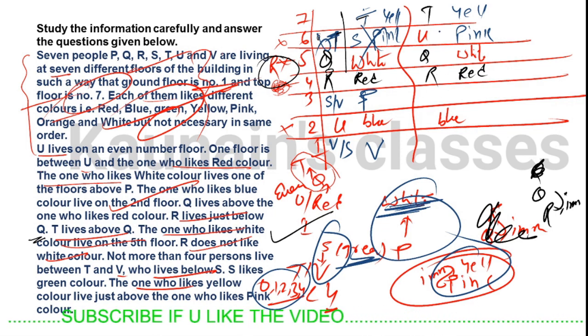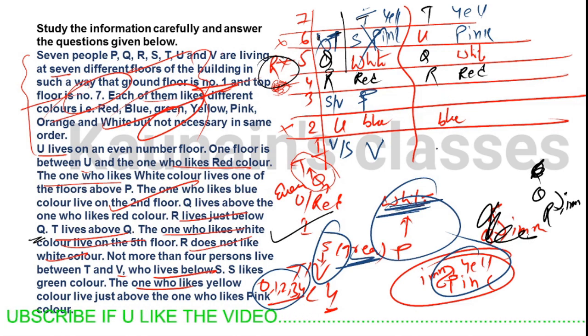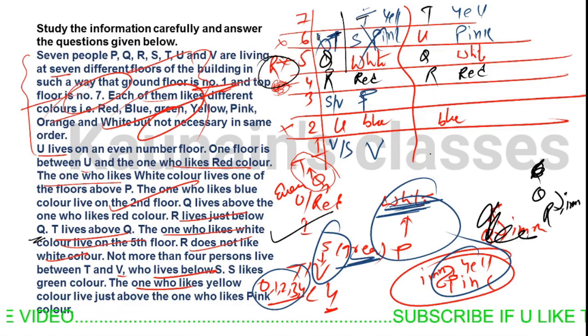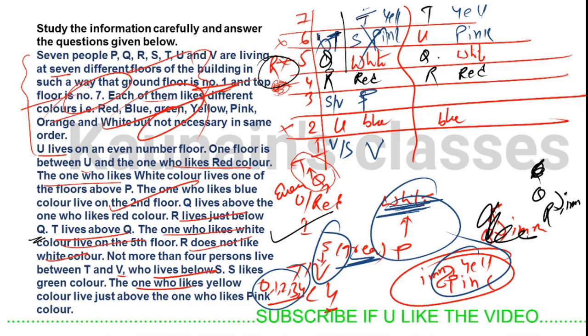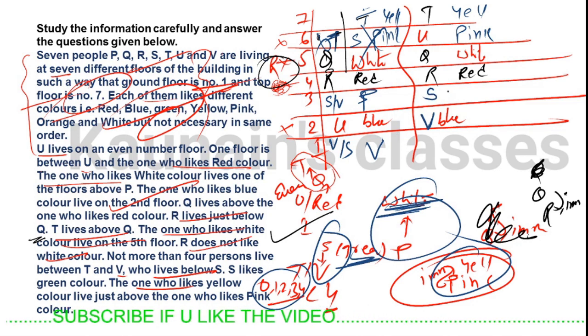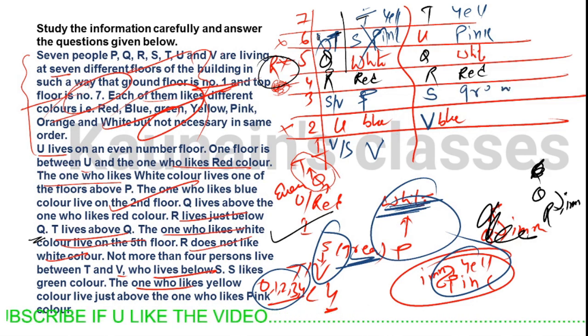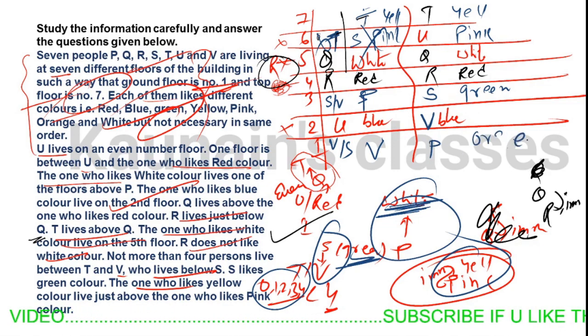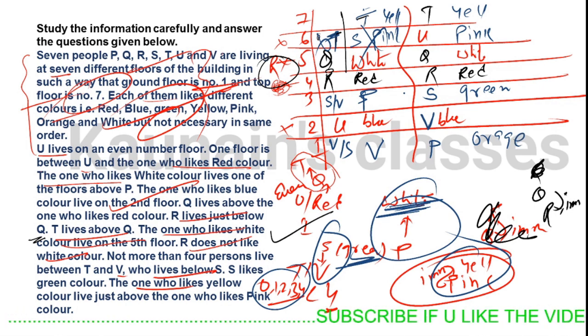So we have to place 1, 2, 3, 4, 5. If you place V here, then there would be a gap of more than 4 between T and V. So we can't place V at the first position. So 1, 2, 3, 4, at the gap of 4 positions, V will be placed here, because we have to place S above B. S likes green color, so place green color, and we are left with only P and only one color, that is orange. So V is liking orange.